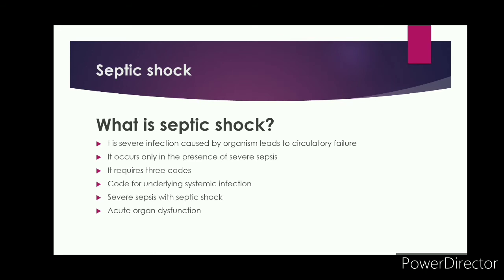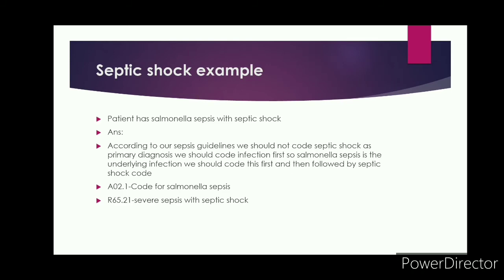So, I will explain septic shock with an example. A patient had Salmonella sepsis with septic shock. So, according to our guidelines, we should not code septic shock as the primary diagnosis. We should code the infection first. So, the Salmonella sepsis is the underlying infection here. So, we have to code Salmonella sepsis first.